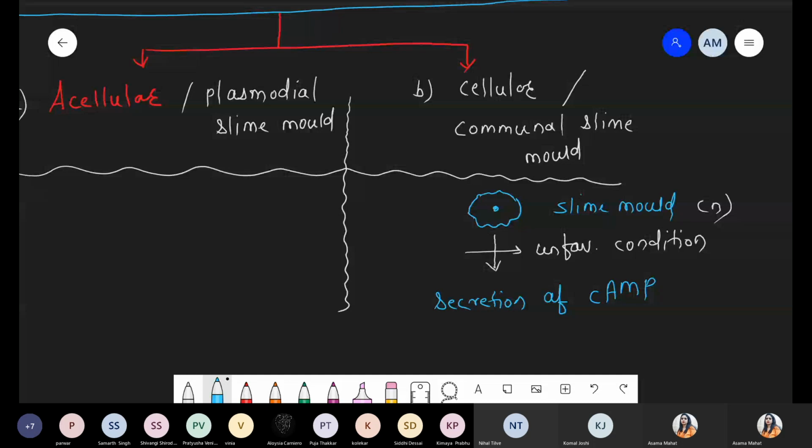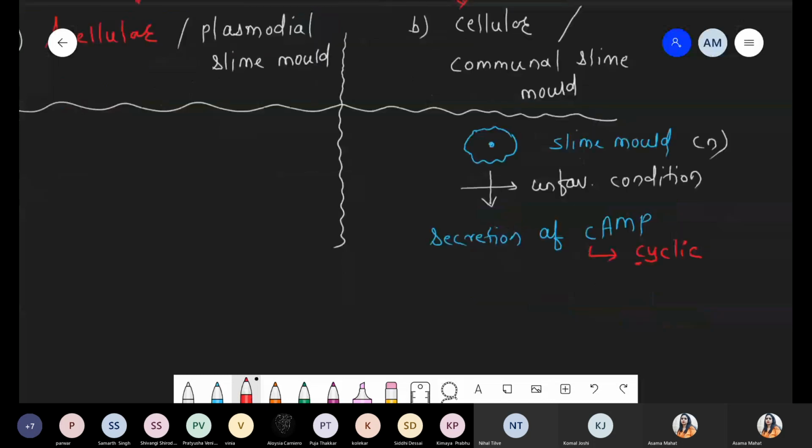ATP is adenosine triphosphate, and AMP is adenosine monophosphate. C stands for cyclic, meaning cyclic AMP has a bond between the third carbon and the fifth carbon. They join with each other and form a cyclic structure. That's why such a structure is called cyclic, and C stands for the word cyclic in cyclic AMP.